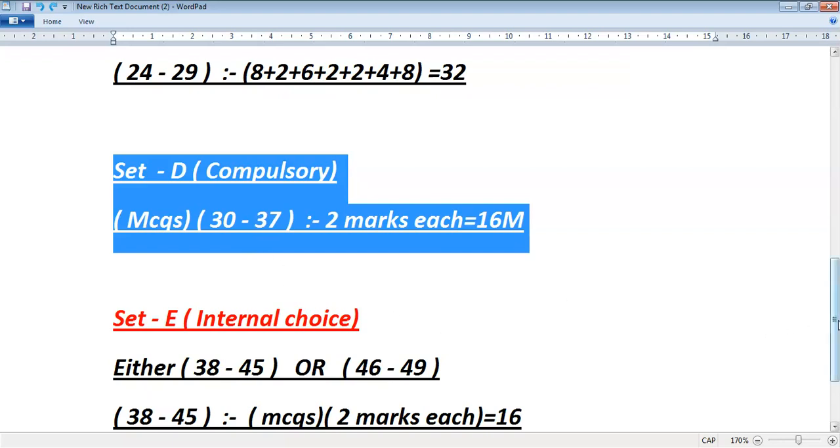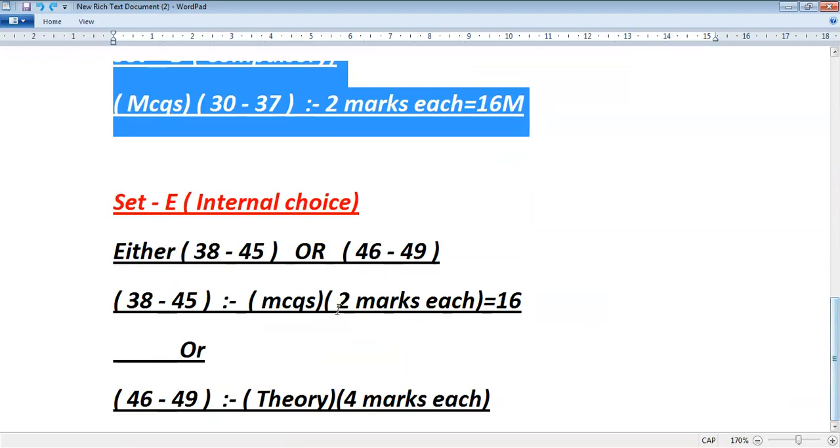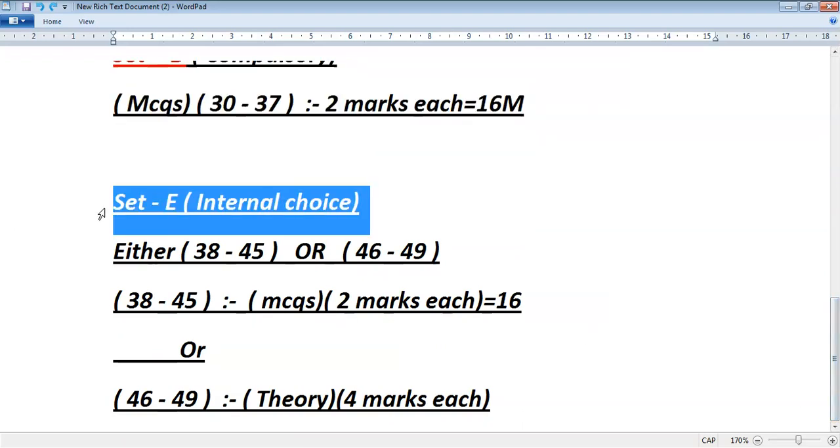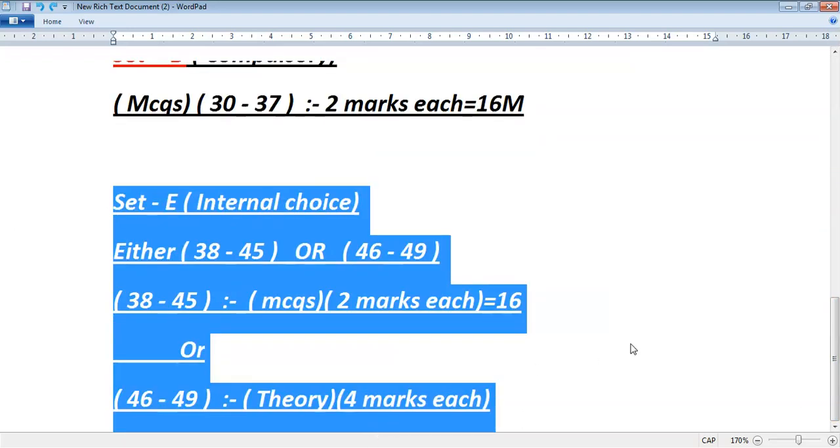The last one is set E. You will get internal choice. In set E you have either 38 to 45 or 46 to 49. Questions 38 to 45 each carry 2 marks, that is MCQ, totally 16 marks.